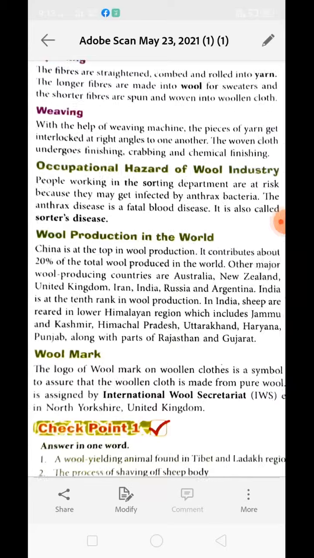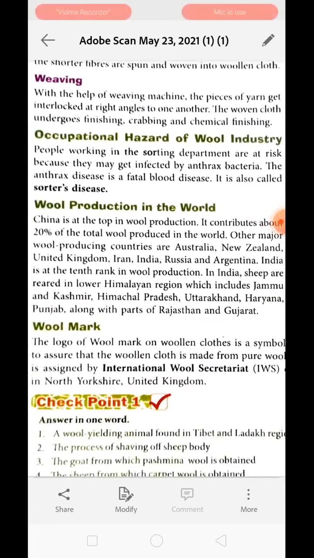Now, wool production. China is at the top in wool production. It contributes about 20% of the total wool produced in the world. The major wool producing countries are Australia, which now surpasses China as well. At present Australia is number one in wool production.